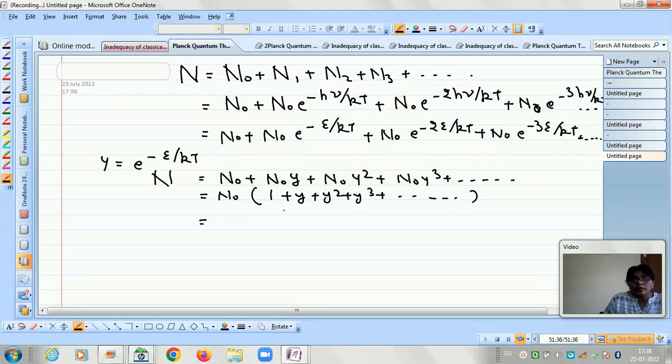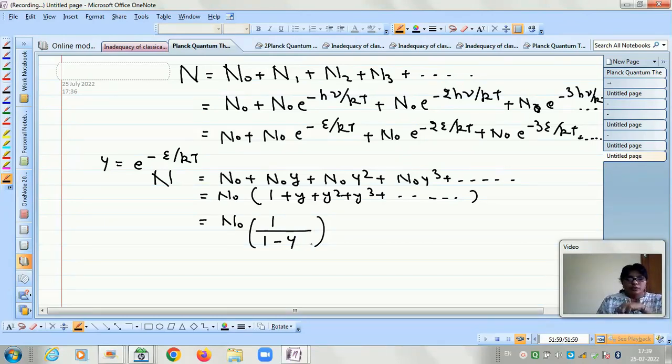So for infinite terms, the summation will be N naught into the first term divided by 1 minus the multiplication factor, which is y. y is the multiplication factor. So the summation is N naught into 1 upon 1 minus y.